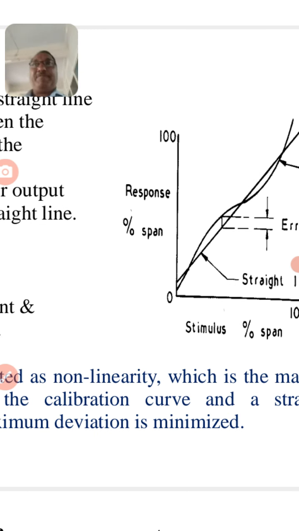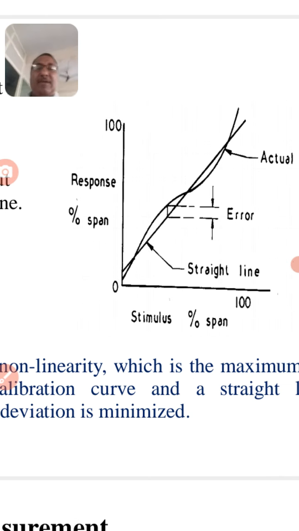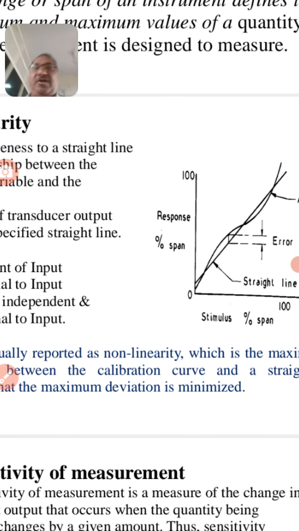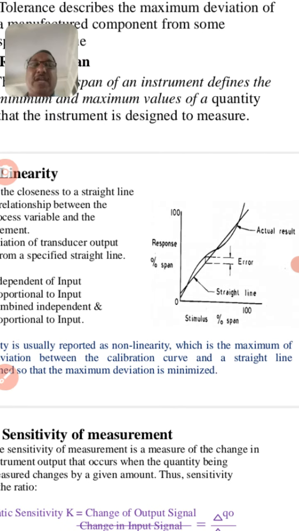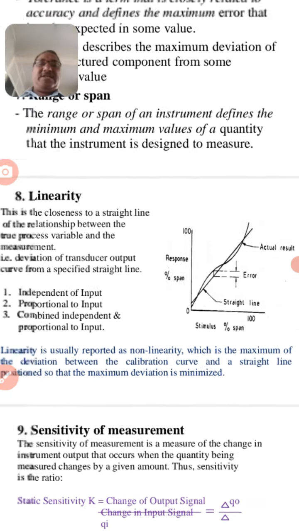Linearity is measured basically with the calibration curve. Calibration curve means it may not be a straight line. Practically I define the straight line, and on that basis I check the actual output. Then there will be more linear output. But as far as theoretical linearity is concerned, you have to draw this figure and mention the output.